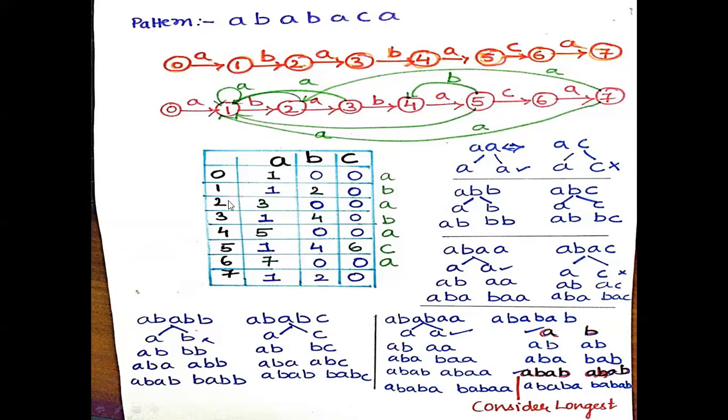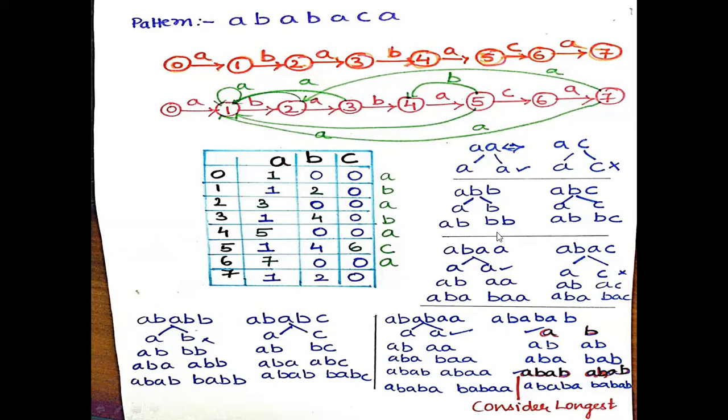Fine. Then we came to state 2. From state 2 to A, I have already encountered state 3. So from state 2 with B and C, how will I do that? I have already encountered pattern AB. So now the pattern is B. So A, B, B. The prefix is A, the suffix is B. Next, AB, BB.